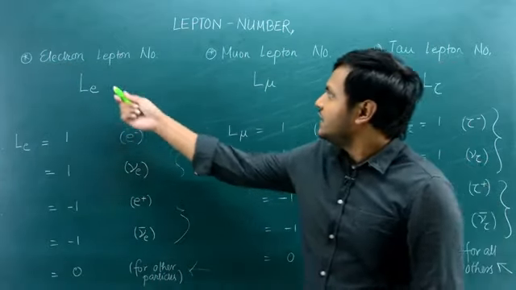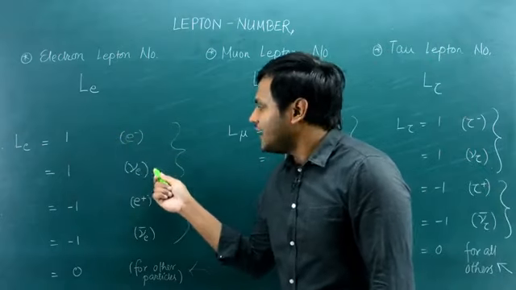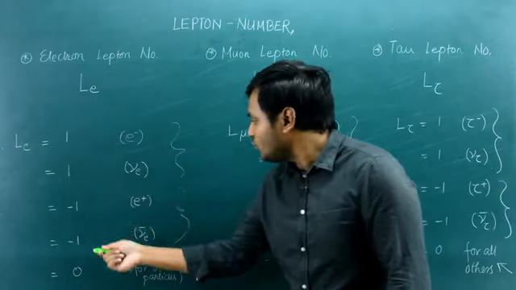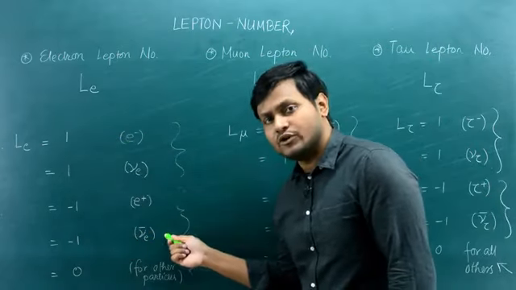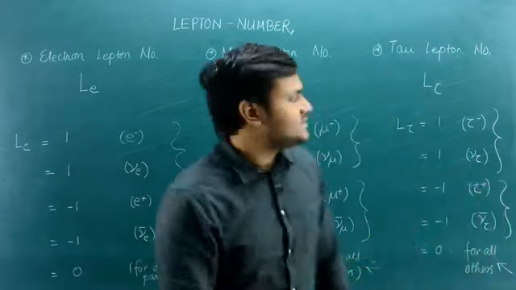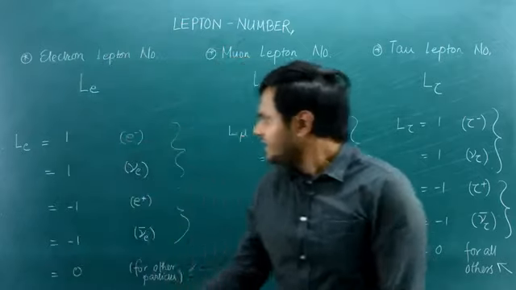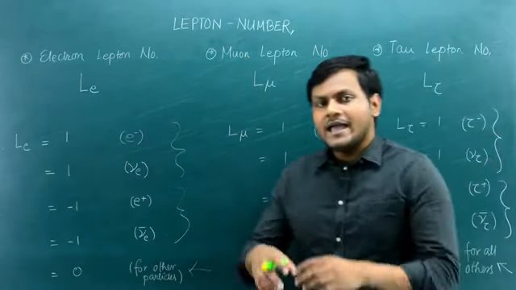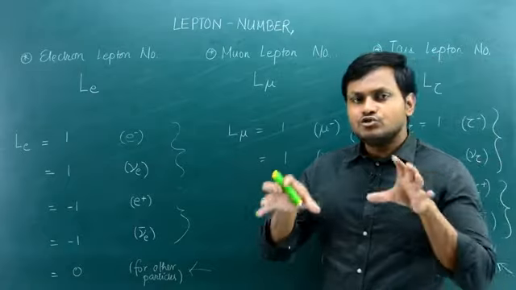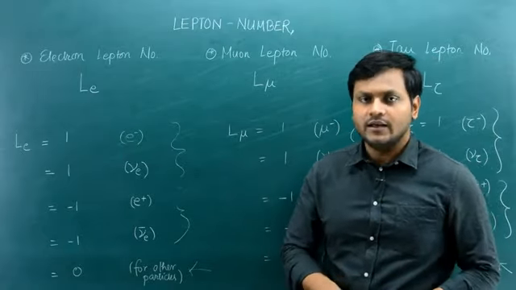So for the electron-lepton number, you have 1 for the electron and the electron neutrino, -1 for the anti-electron and the anti-electron neutrino, 0 for all others. Similarly for the muon lepton number and the tau lepton number. Now we can use these numbers in different kinds of particle interactions to see that they do indeed remain conserved.